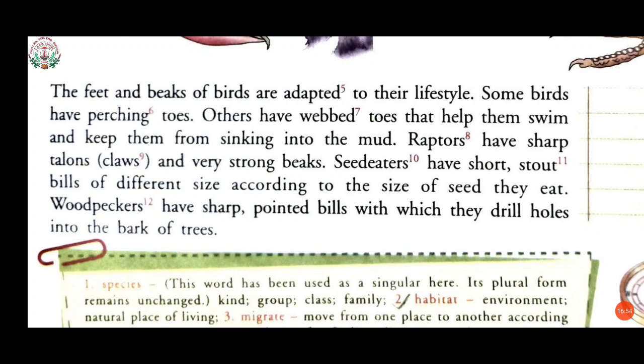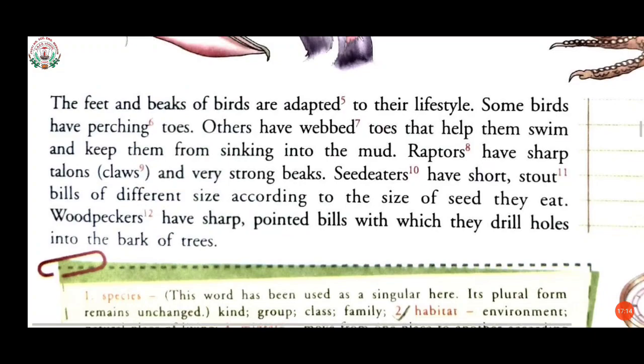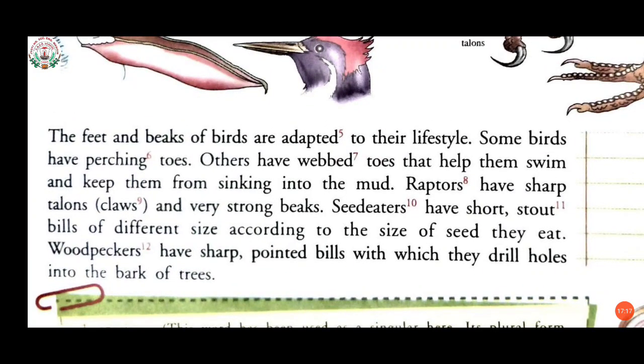Others have webbed toes that help them swim and keep them from sinking into the mud. After perching toes, we have webbed toes, that is toes joined by skin. So some birds have perching toes, while others have webbed toes. The webbed toes are very helpful for them to swim and also keep them safe from sinking into the mud.